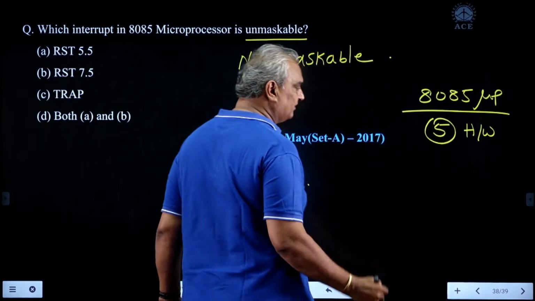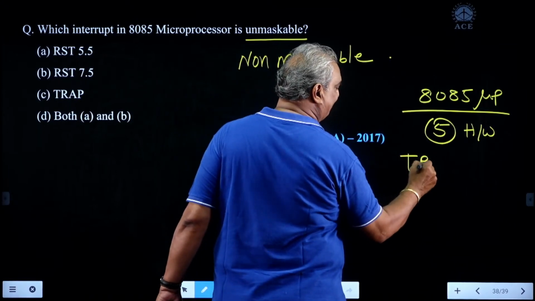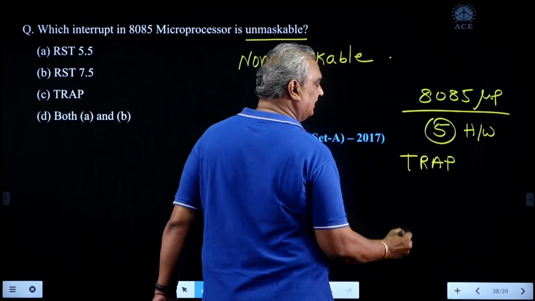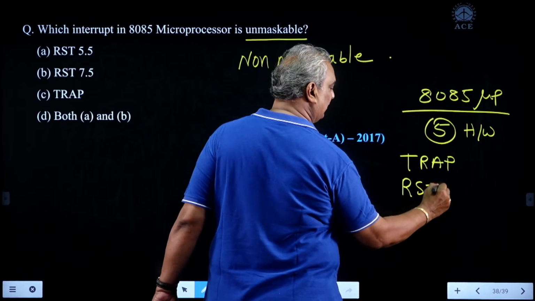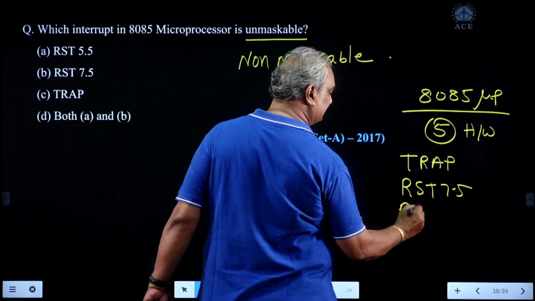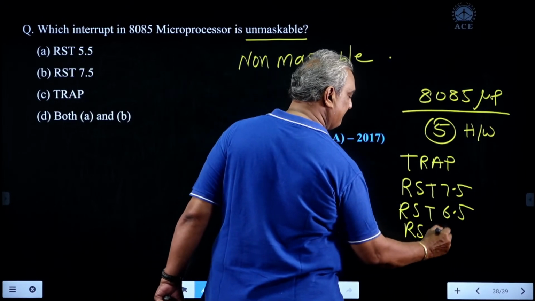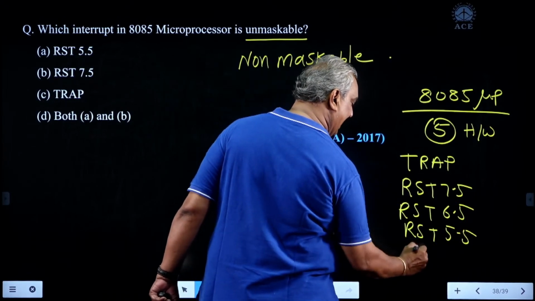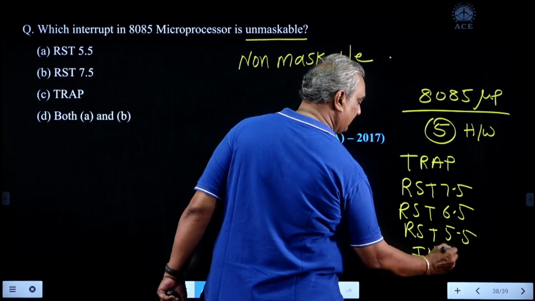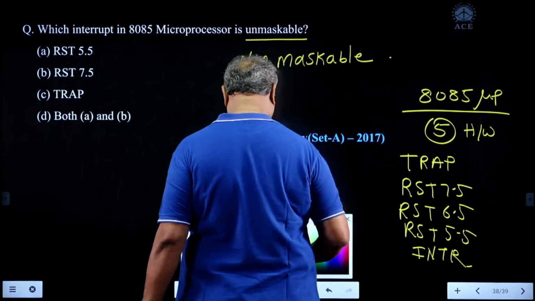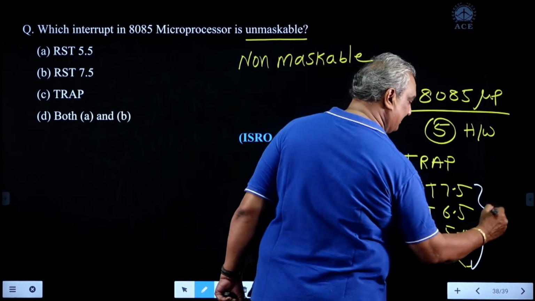In these, except TRAP, that is RST 7.5, RST 6.5, RST 5.5 and INTR, all these are maskable.